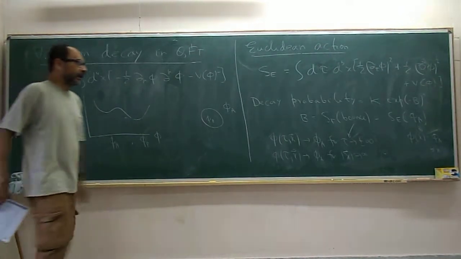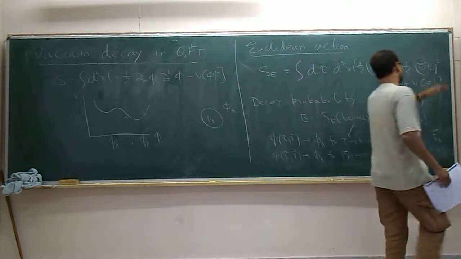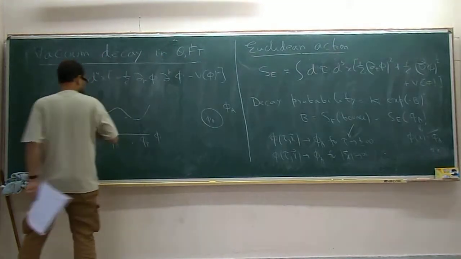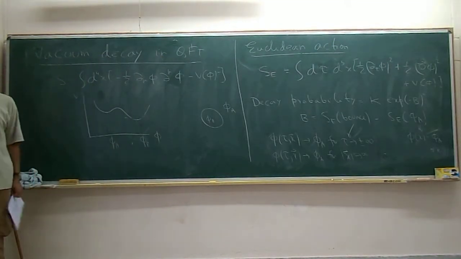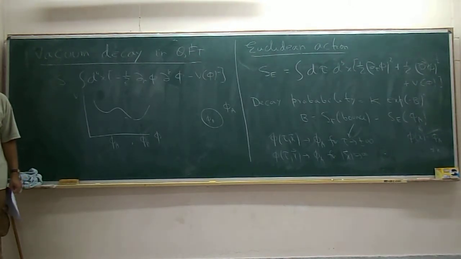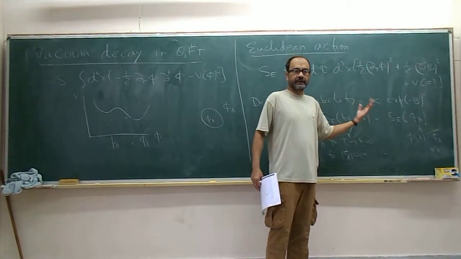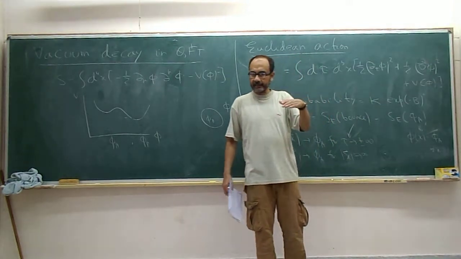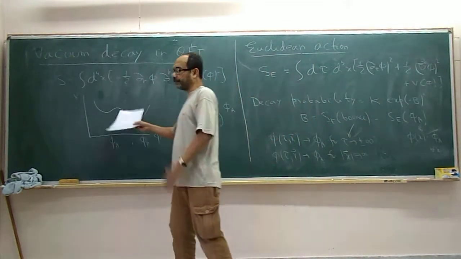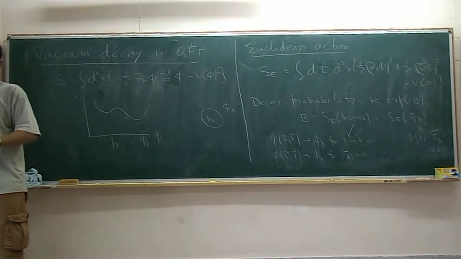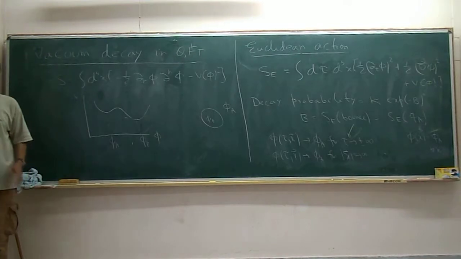Okay, now I could have chosen my convention so that this is at 0. Then that is equivalent to what we were doing yesterday, V of phi minus V of phi_a. And here I am perfectly allowed to do this. The only reason that I have not done it is because when you do gravity, of course, it will make a difference as to where the 0 is, because gravity couples to the absolute value of the energy density. You cannot just shift it up and down, because that's the cosmological constant.